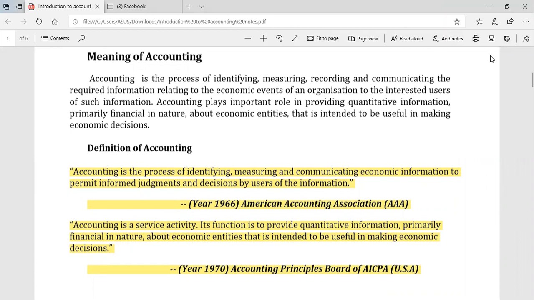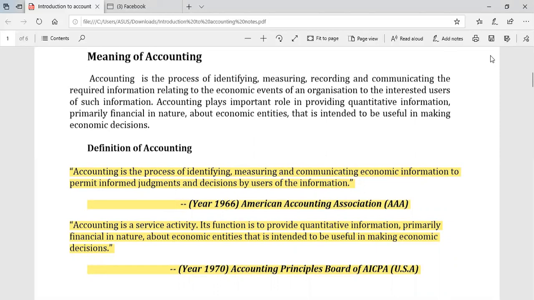Accounting is the process of identifying, measuring, recording, and communicating the required information relating to economic events of an organization to the interested users of such information.